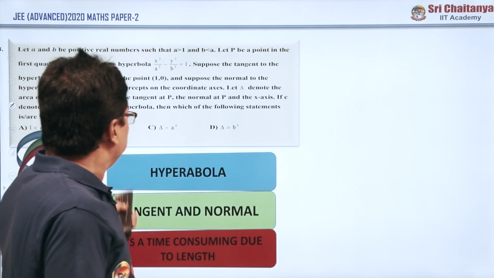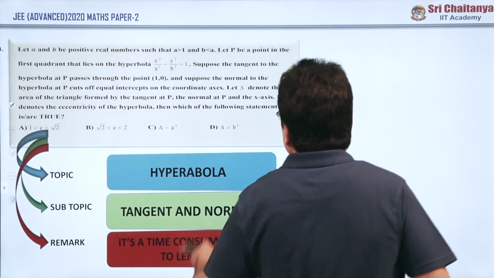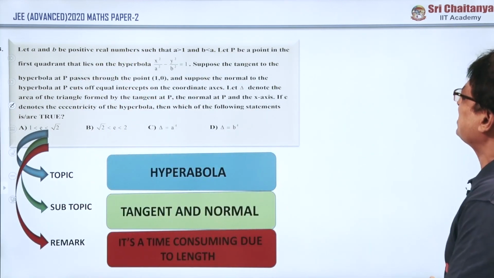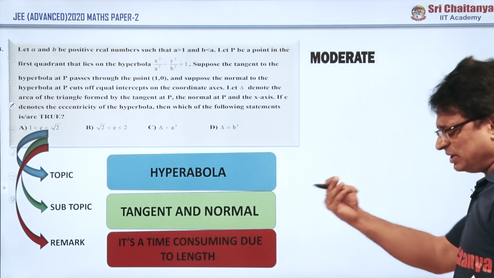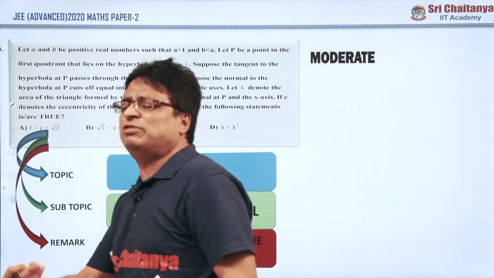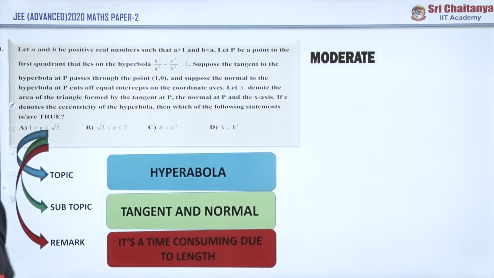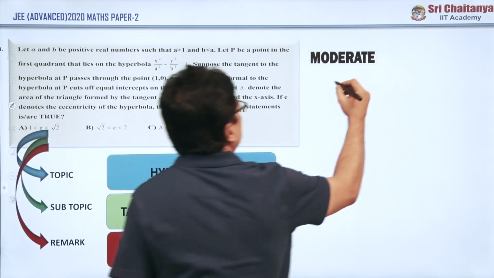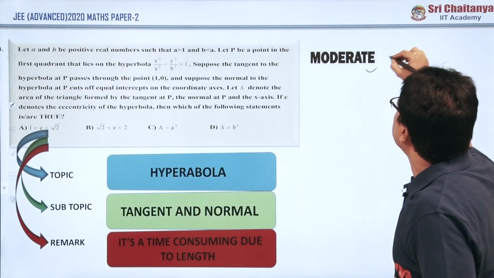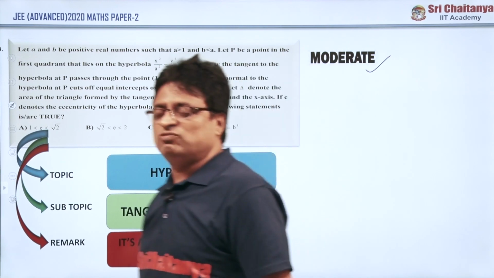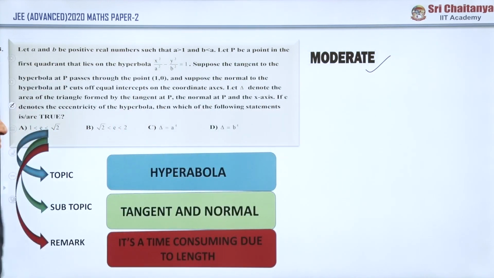But because of a somewhat lengthy process and calculation, some people waste their time also. So the majority of students opine this as a moderate question. This is question number 8.